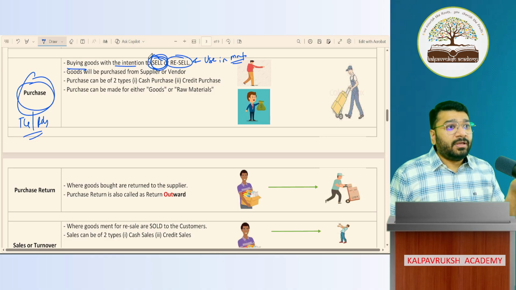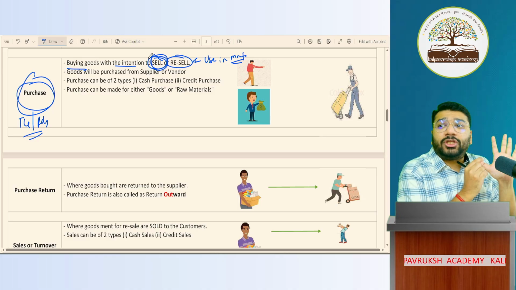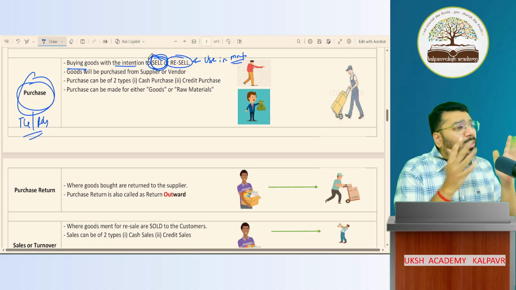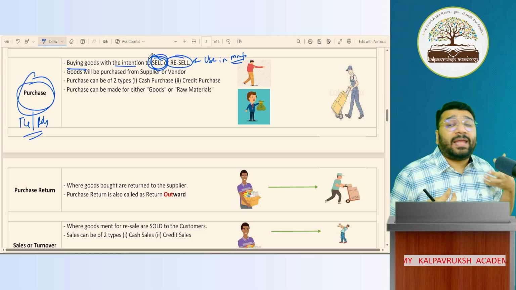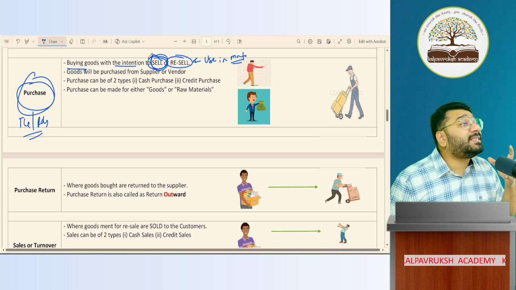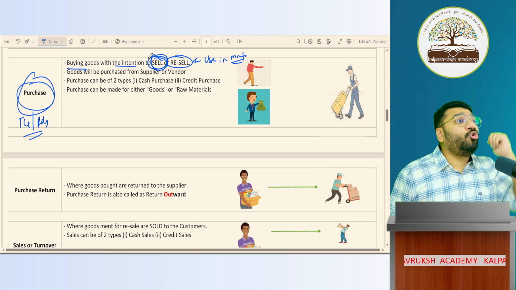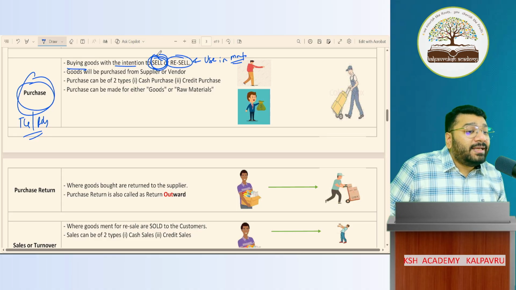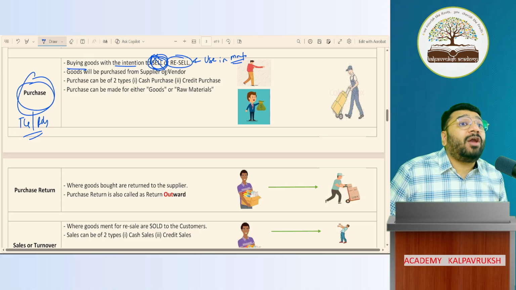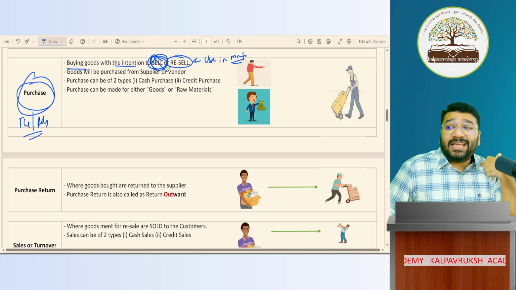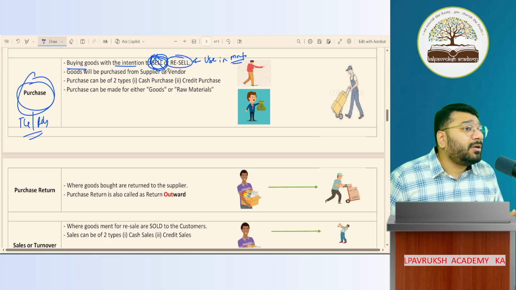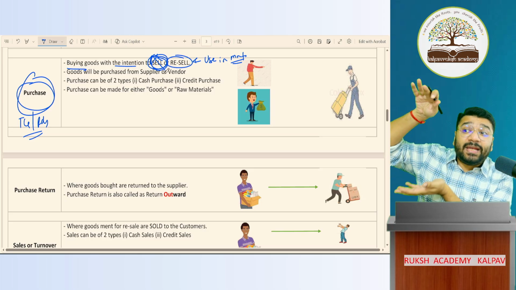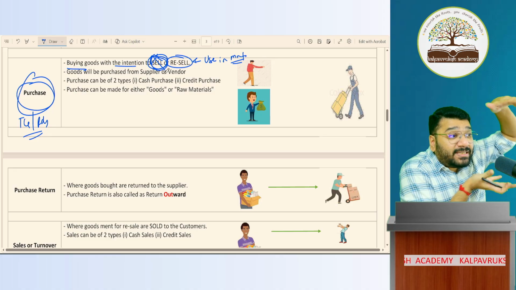Okay, same example. I'm buying stationery items, paper, pencil, pen, whatever you say. But who am I? I'm a teacher running an academy. So can I put this stationery as purchases? No, because my intention is not to sell, and not to use for manufacturing. In that case, the stationery I purchase is stationery expenses, not purchase expenses. Got it, not got it? So this will go to the stationery expenses category, not the purchase category.